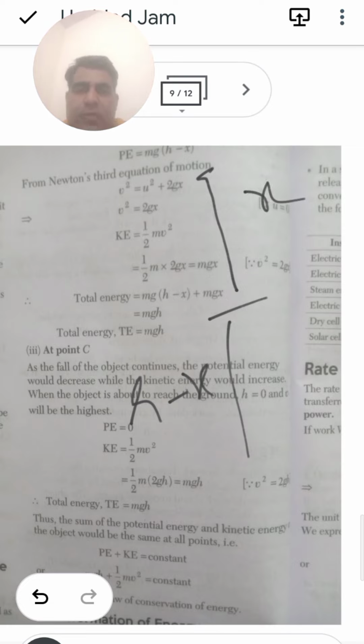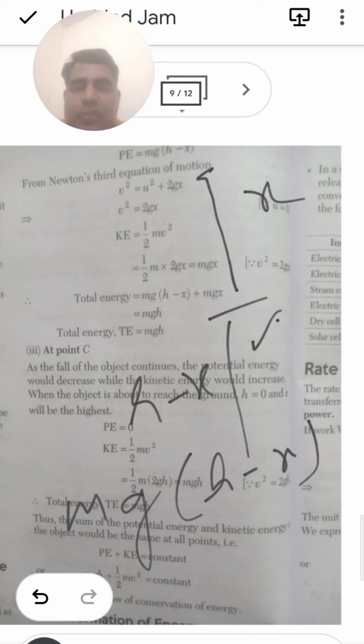So dear student, if you have to find the total value of this, definitely we have v square. The total value of the potential energy will be equal to m into g into h minus x. So the potential energy will be given as m into g into h minus x.